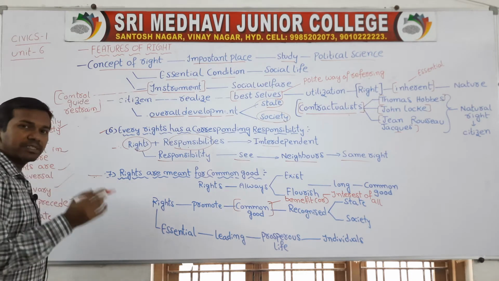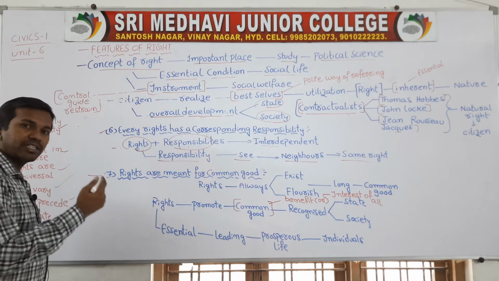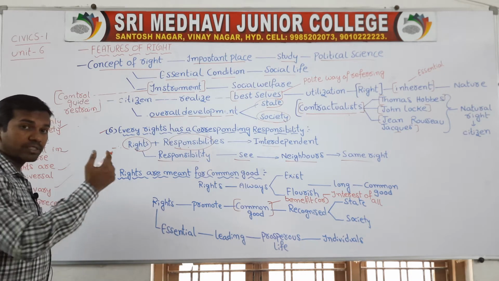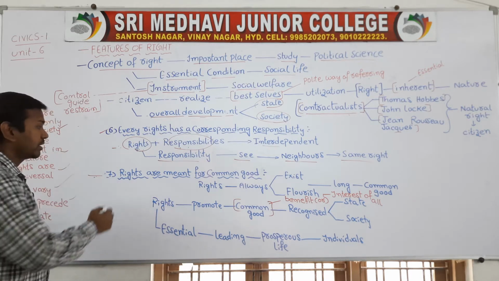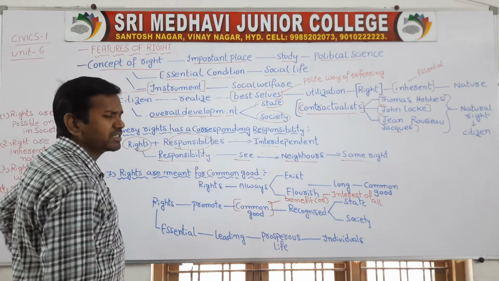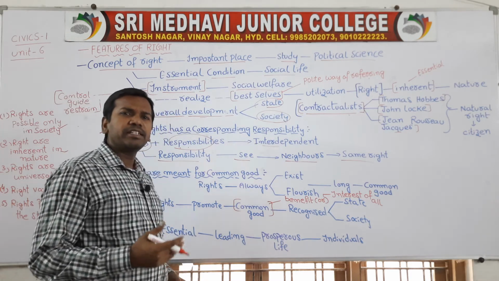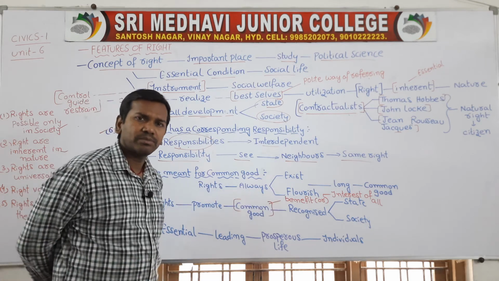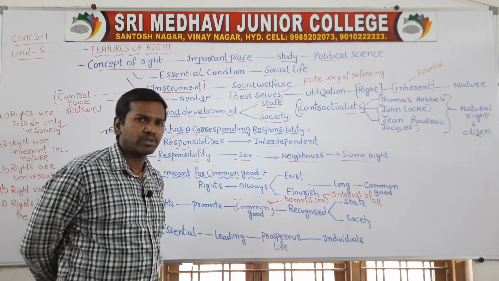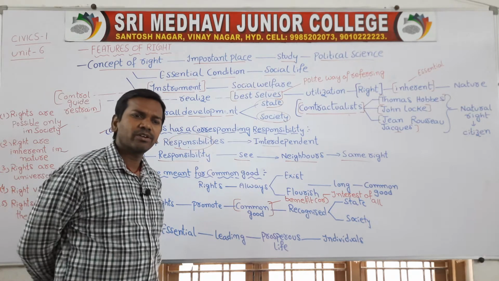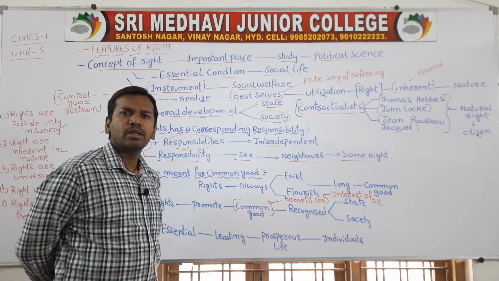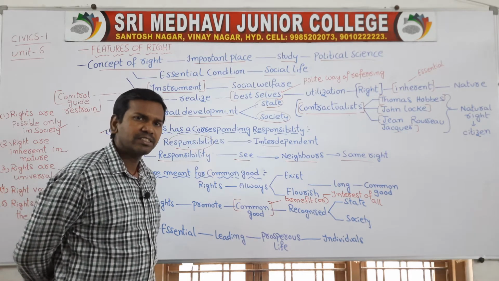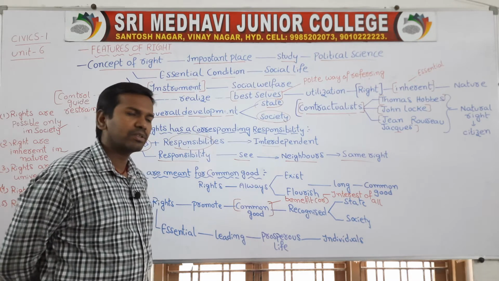Imagine that the neighbors are not enjoying the rights. What is the role of the citizen? He has to rescue their rights by using the court of law. By using the power of the court of law, citizens can rescue the rights of neighbors. Next, rights are meant for the common good. Whenever rights are made, they are made mainly to benefit all the people, in the interest of all. Government will never make any rights which are not in the interest of any section of people. Whenever rights are formulated, they are meant for the interest of all.